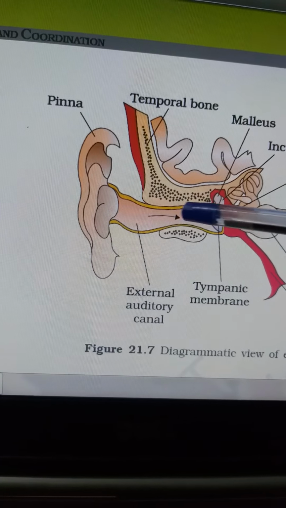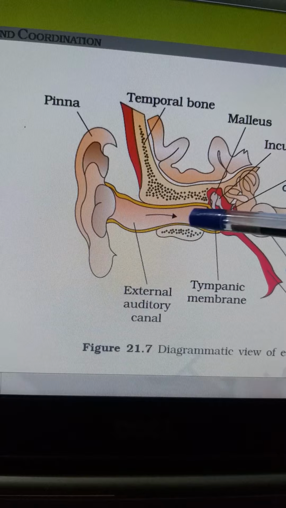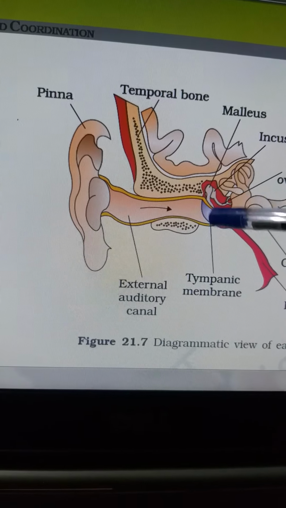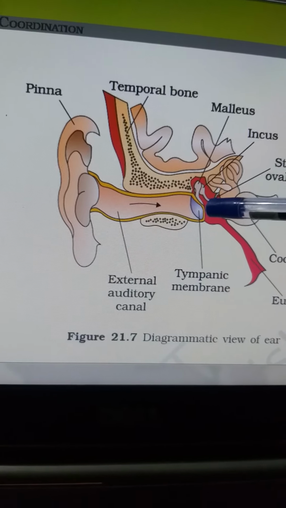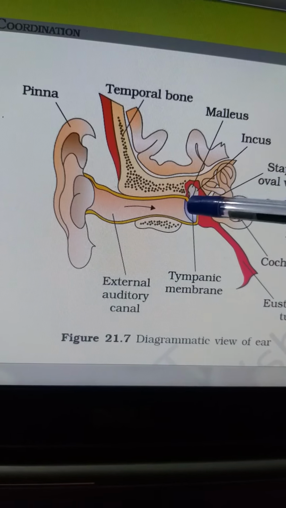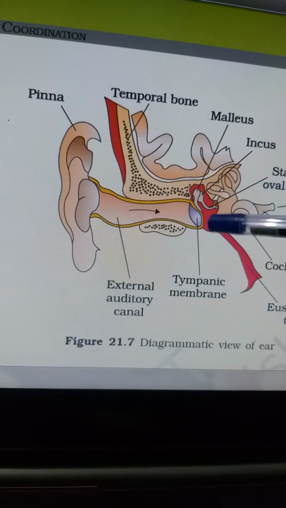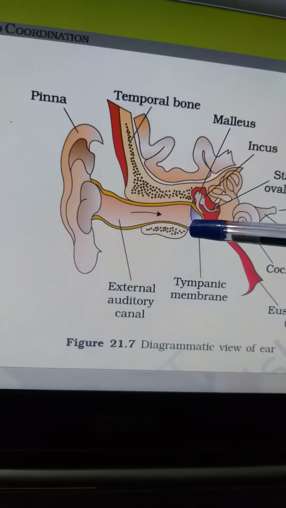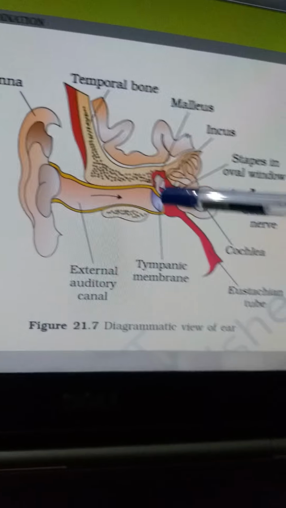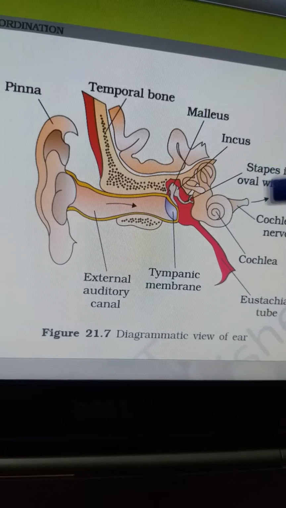It is a very delicate canal, since the hearing process is here. This white part is known as the tympanic membrane. It is thinner than a paper, and it is the vibrating membrane that helps the sound vibrations to travel within.